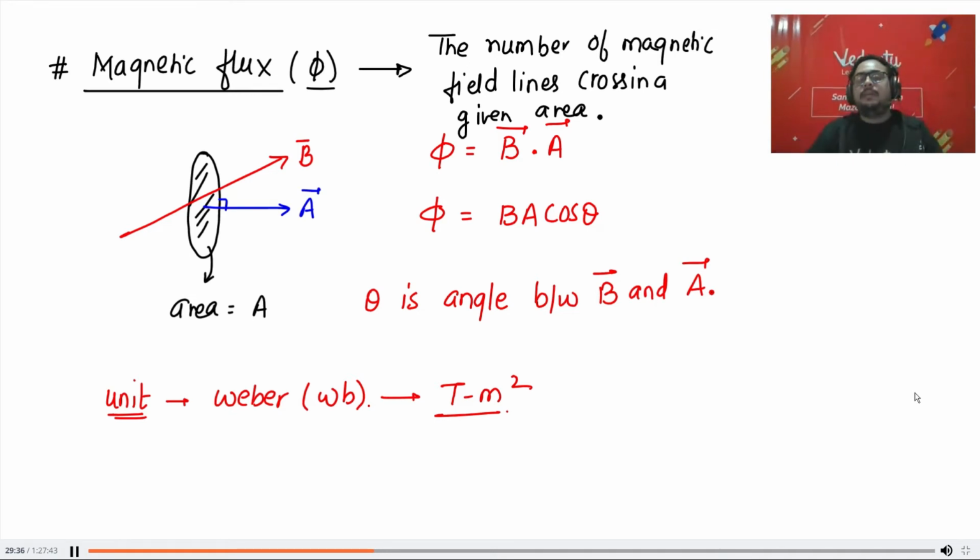What is EMF? EMF is voltage. Krishna, you should know this much. We have studied current, electricity. EMF is basically the voltage. Why minus in the formula? Faraday gave it. I will tell you what is the use of minus, but I cannot tell you why there is a minus. Okay. EMF is voltage. Okay.